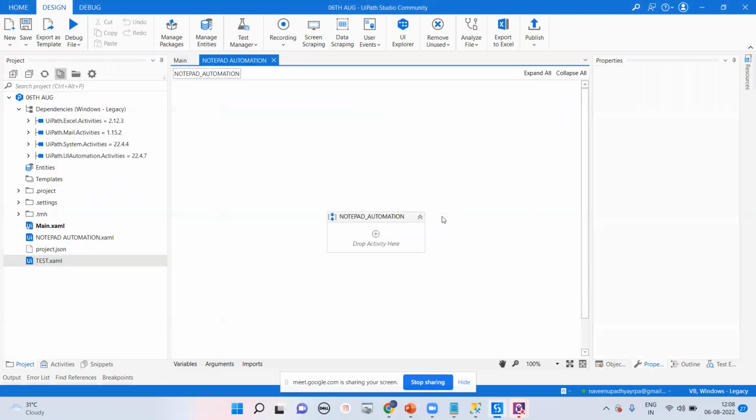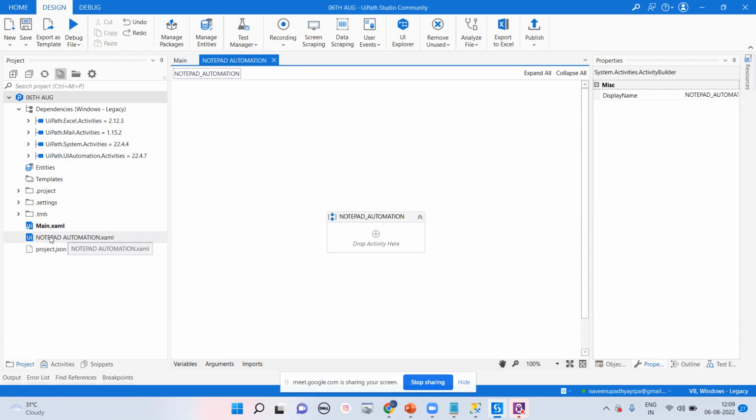Why am I going for delete? I will tell you. In UiPath, after 2019 last, 2020, they have given a folder structure. Folder structure means if I create n number of programs on 6th of August, then tomorrow is 7th August, 8th August, 9th August, maybe after 6 months, you will be confused on which day, which type of program I have already created.